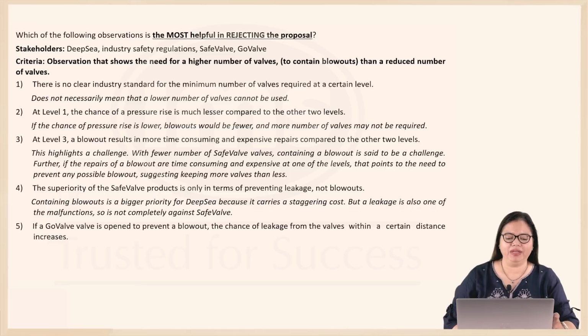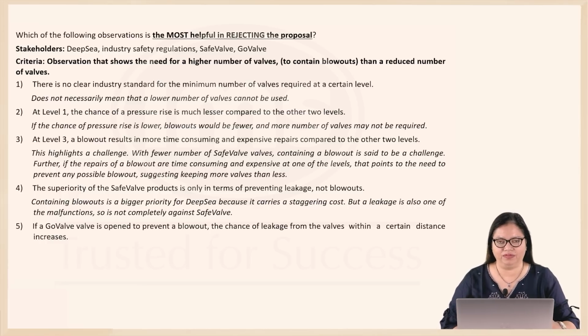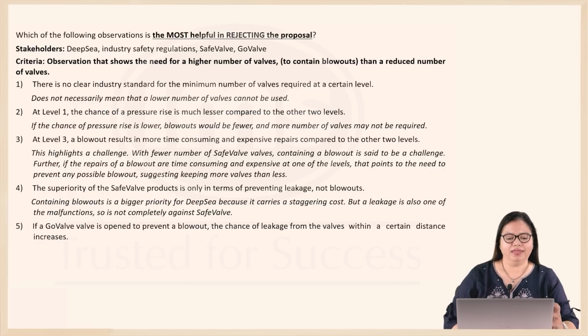So it's not completely against Safe Valve. This option doesn't completely allow us to reject Safe Valve, because it does prevent leakage, and a leakage is one of the malfunctions of the pipeline. So between 4 and 3, 3 is still a stronger one.